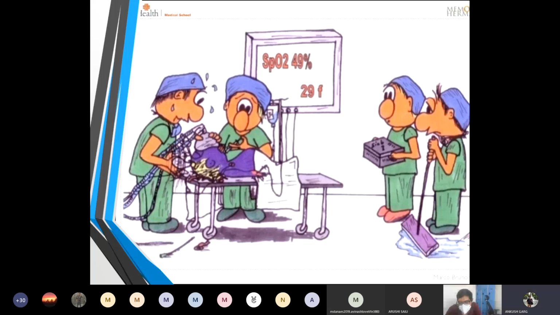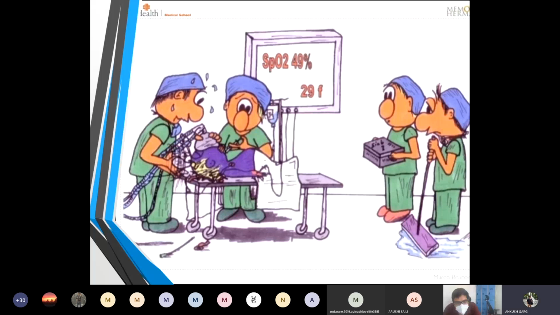So now we know what the indications are. In this diagram, can you see a lot of haphazardness? This diagram is basically depicting that we have to be adequately prepared for the awake intubation technique.